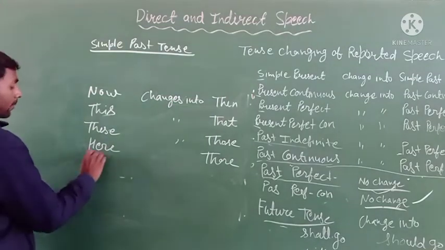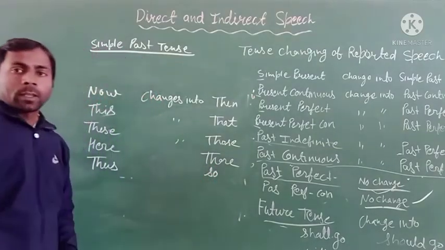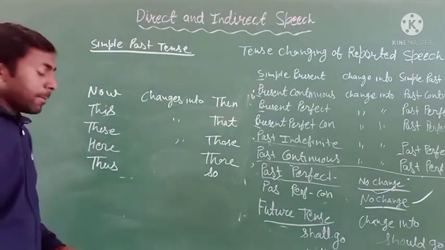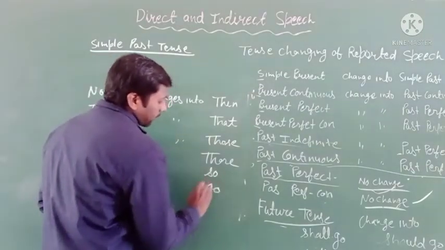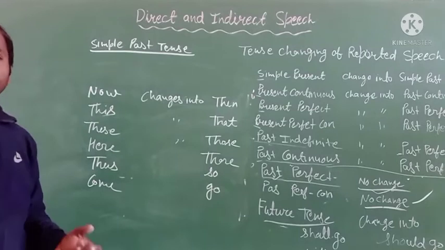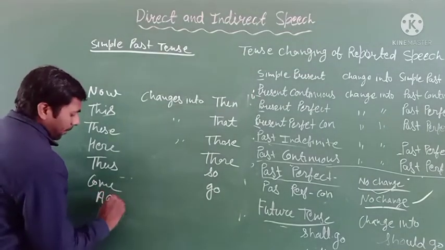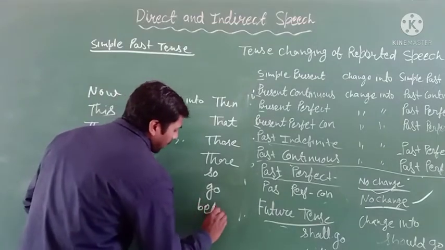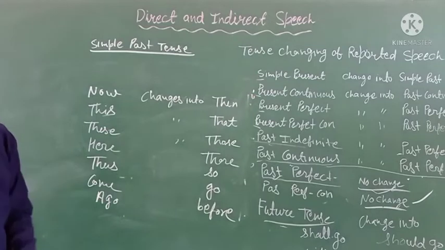Thus becomes so. Come becomes go. Ago becomes before.